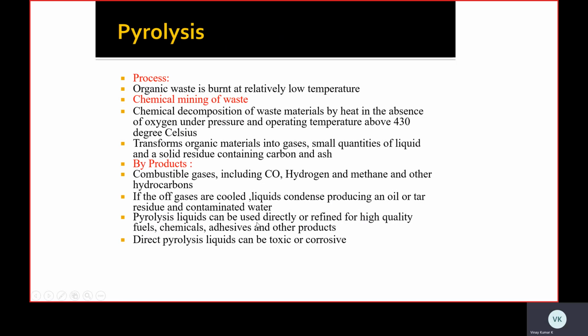Pyrolysis liquids can be used directly or refined into high quality fuels. We can use them as fuel, as chemicals, and for adhesives and other products. These are some useful things that we get from the burning.